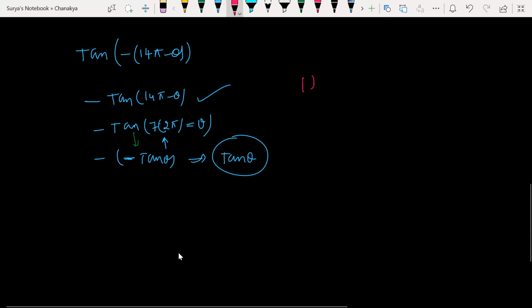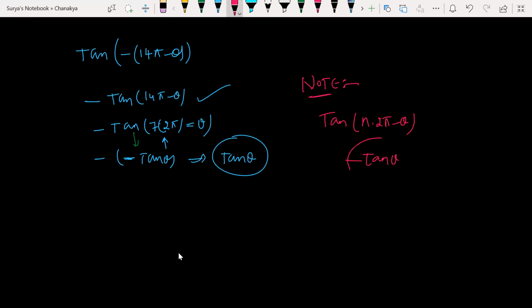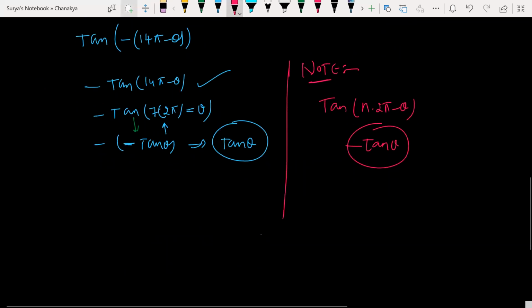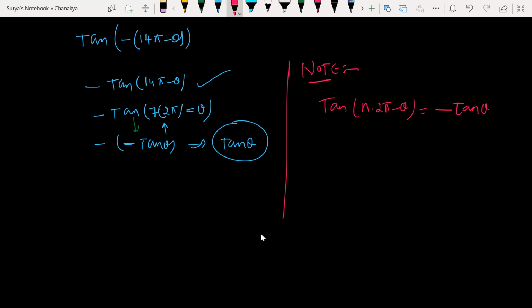Or else let me give a hint here. Note: if you have a trigonometric function, tan of n times 2 pi minus theta, if n is odd, then of course it will be negative. If n is even, it stays forward. If n is odd, you write minus. What is n here? 7, right? 7 times. So that's how you got it, 7 times.